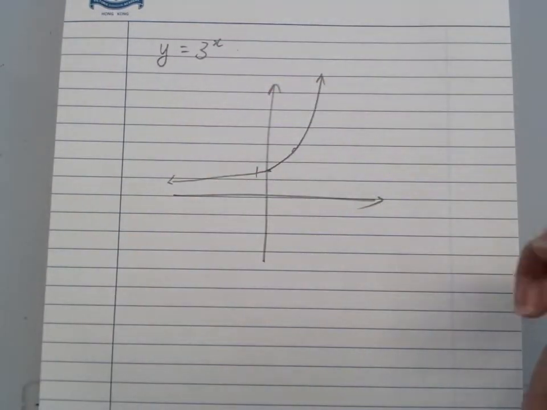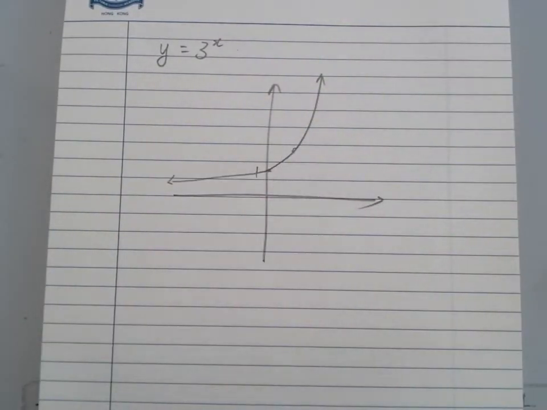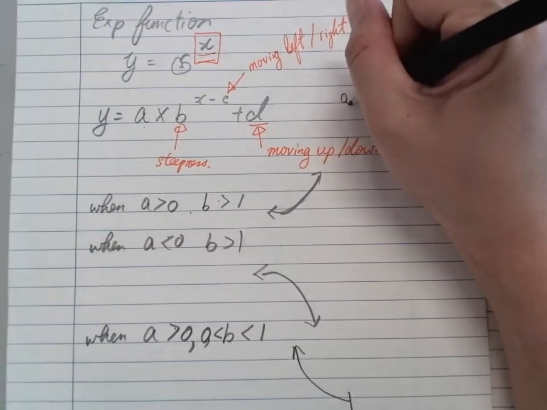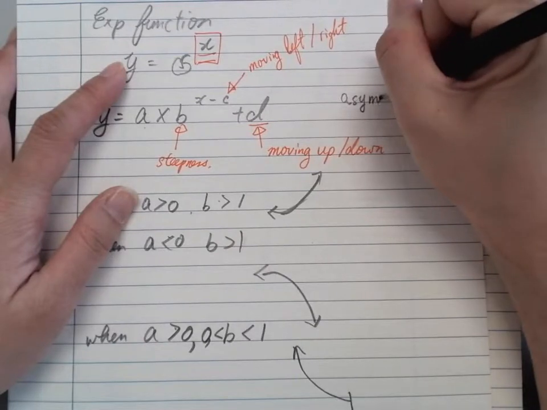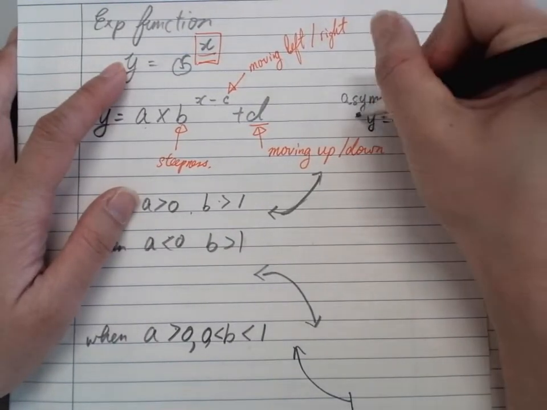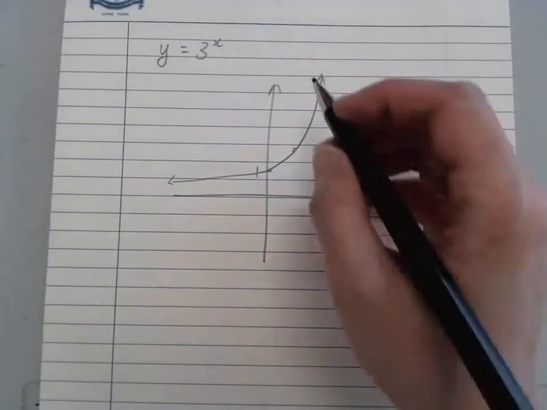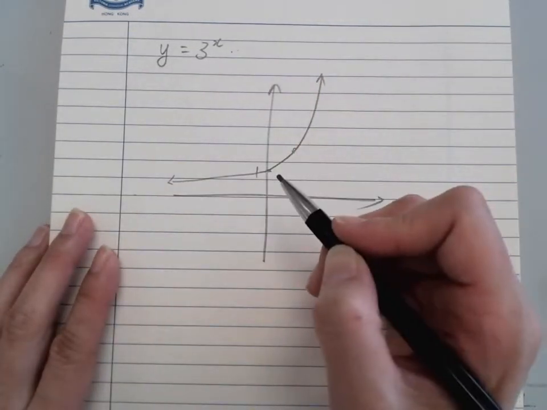Oh, I forgot to tell you, d is the asymptote. The equation of the asymptote is y equals d. Since there is no d, I will have the asymptote go to 0 like this.